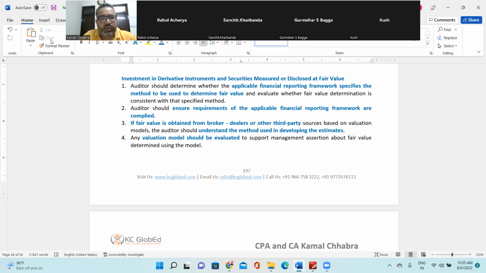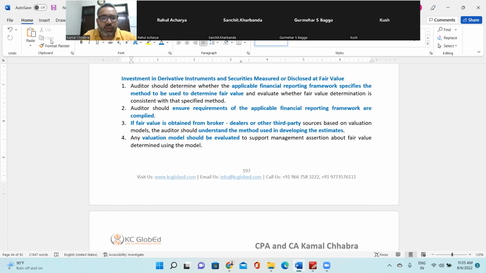The auditor should understand the method used in developing the estimates for the fair value by the company, if there is any difference between the fair value coming out of those third-party sources and the value the company has considered. Second, for example, if the shares are not listed, then what valuation method has the company used to value their investment.